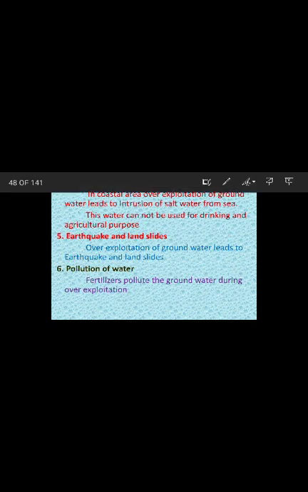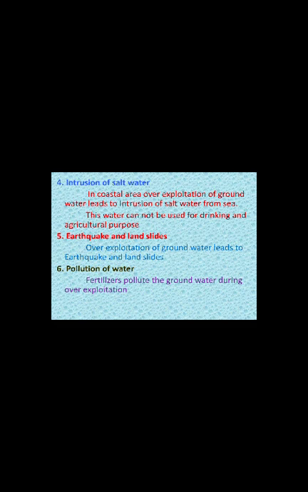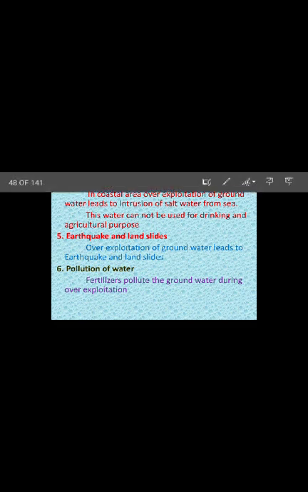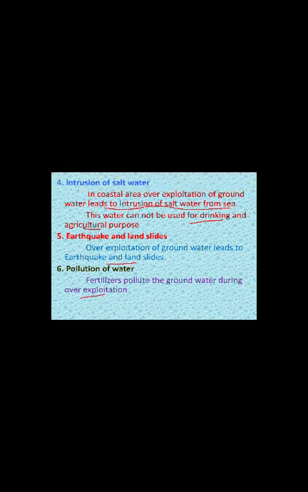Next, we are going to see the fourth effect, that is intrusion of salt water. In coastal areas, over exploitation of groundwater leads to intrusion of salt water from the sea. This water cannot be used for drinking and agricultural purposes. Next, the other effect is earthquake and landslides. Over exploitation of groundwater leads to earthquake and landslides. And then pollution of water. Fertilizers pollute the groundwater during the over exploitation.